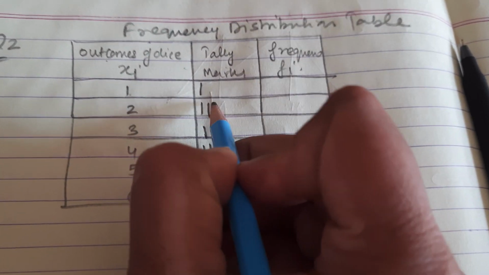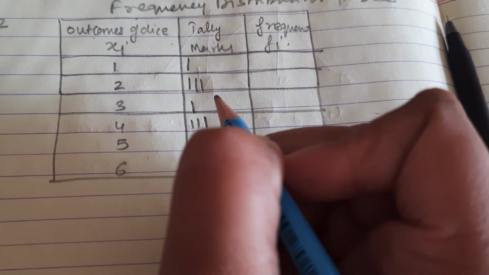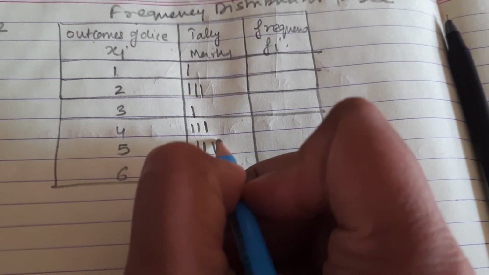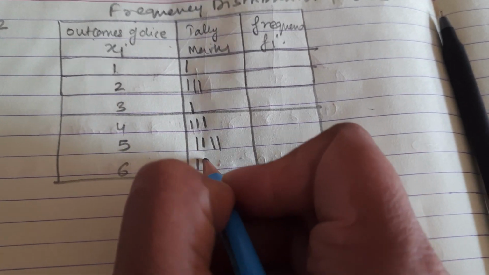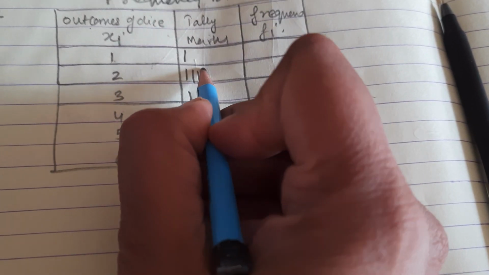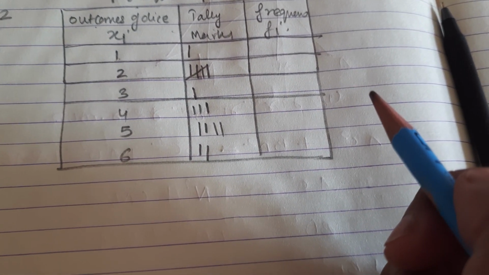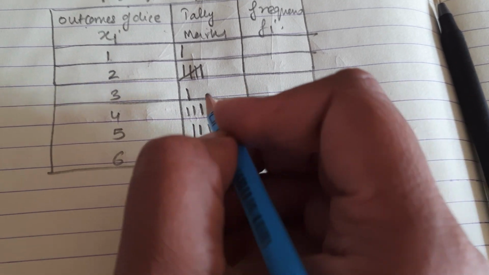Then double 2, and then 4. And then double 5, and then 6. And then double 2. So double 2 means 1, 2, and then I will cut this. And then 4. And then double 5.